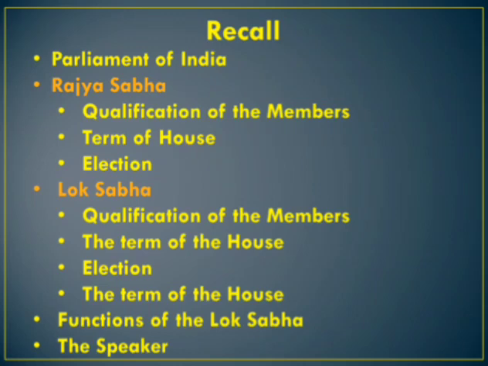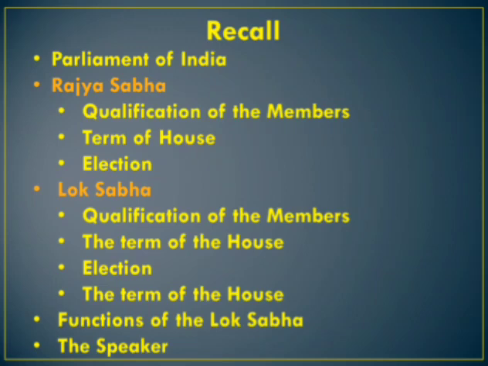Then we discussed the qualification of the Rajya Sabha members. Must be a citizen of India, and should not be less than 30 years of age. Then we discussed terms of houses. Rajya Sabha is a permanent house and it cannot be dissolved.